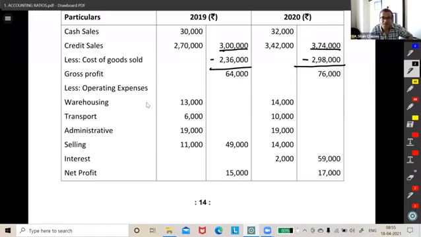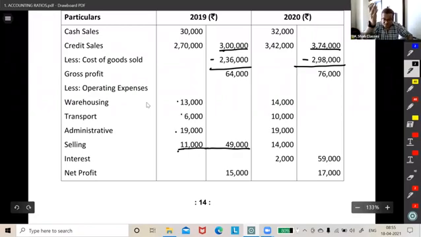See, this one plus these plus these plus this is this total. Understood? People don't understand this flow sometimes. Then subtract this.